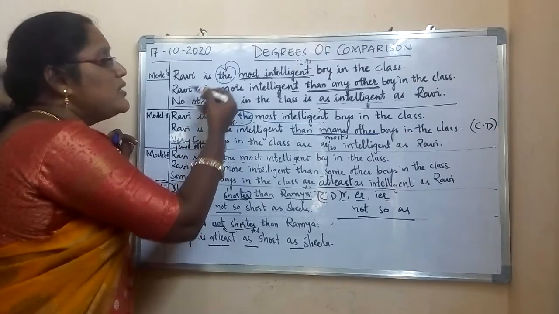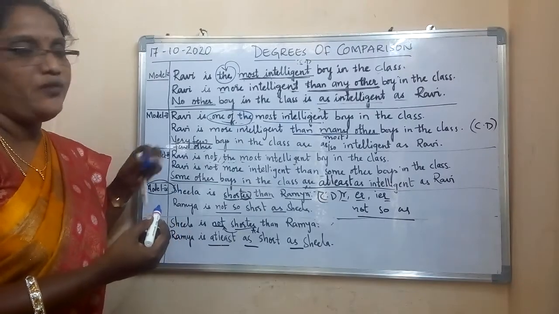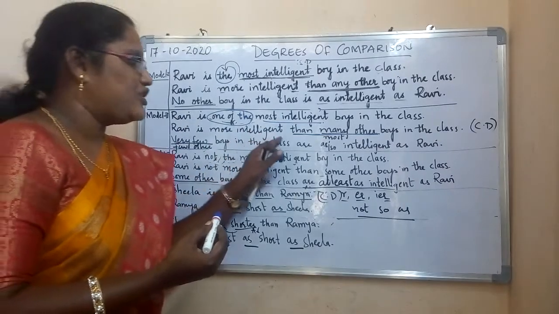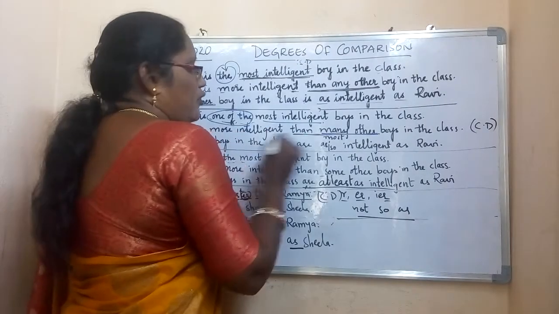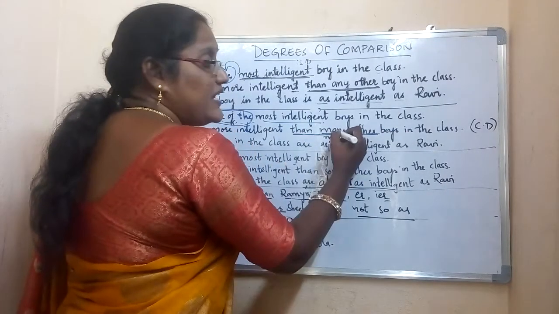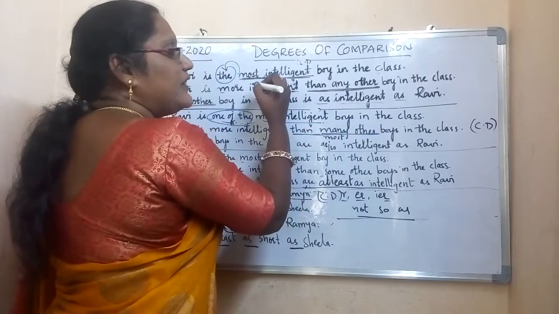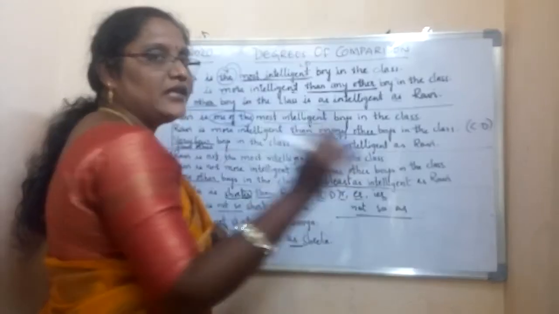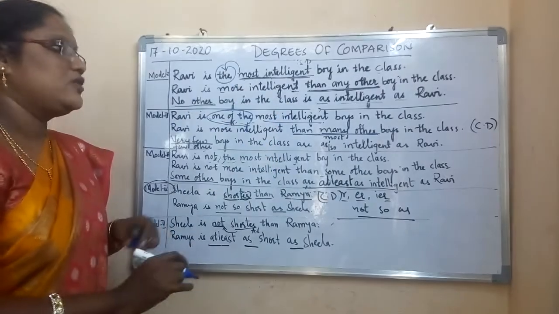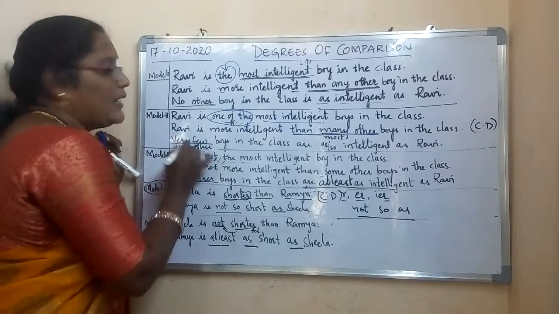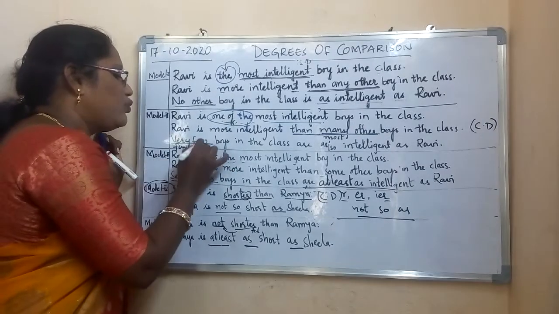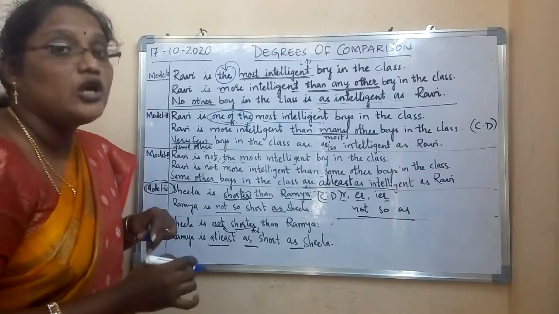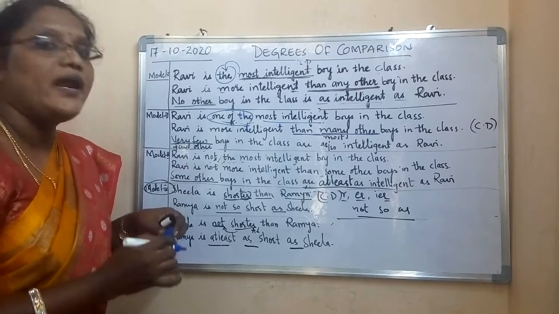Same as usual I told you, the same name comes in the comparative degree. Whatever name we are using, the same name we have to use. So Ravi is more intelligent than many other boys in the class. Here, many other; before, any other. When you get the plus adjective, than any other. When you get one of the plus adjective, than many other. That difference you have to notice. Here, in model 2, positive degree starts with what? Very few. In model 1, positive degree starts with no other. Here it starts with very few.